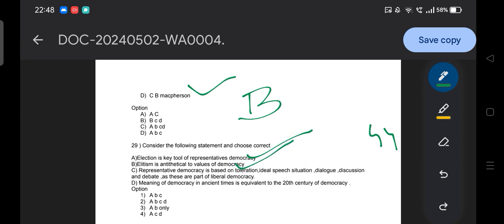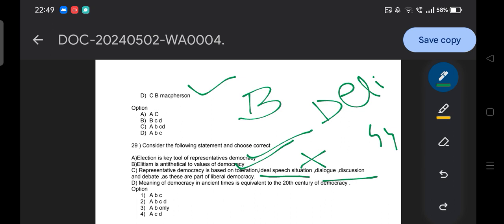And here, see, representative democracy is based on toleration, ideal speech situation, no. Toleration, ideal speech situation, dialogue, and discussion are related to deliberative democracy, and deliberative democracy is a refinement of the concept of liberal democracy, where people get deliberation, debate, dialogue, discussion. We have already discussed that.